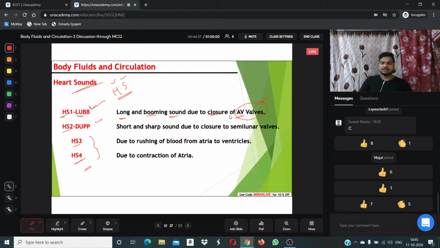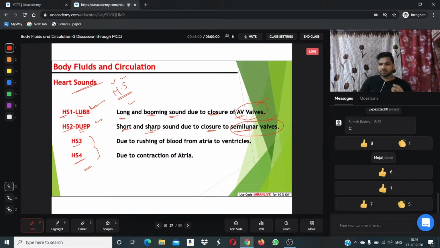Clear? Then heart sound 2, that is dub. Comparing with the lub sound, heart sound 1, it is a very short time. Heart sound 2 is a very short and sharp sound due to closure of the semilunar valves. We studied about semilunar valves also. Due to closing of the semilunar valves, it makes the dub sound, that is heart sound 2.